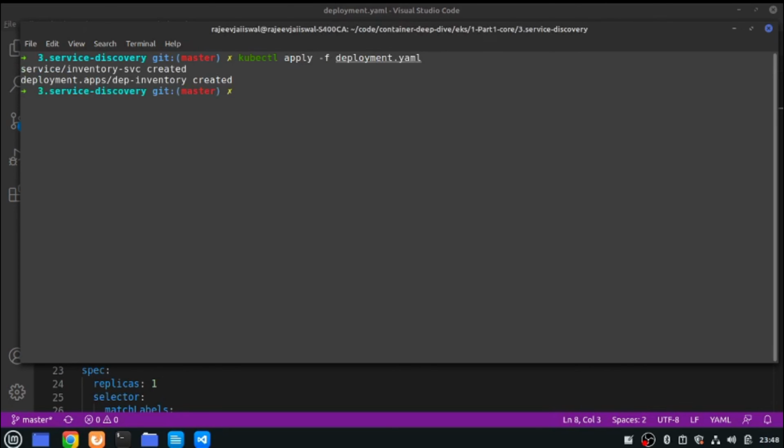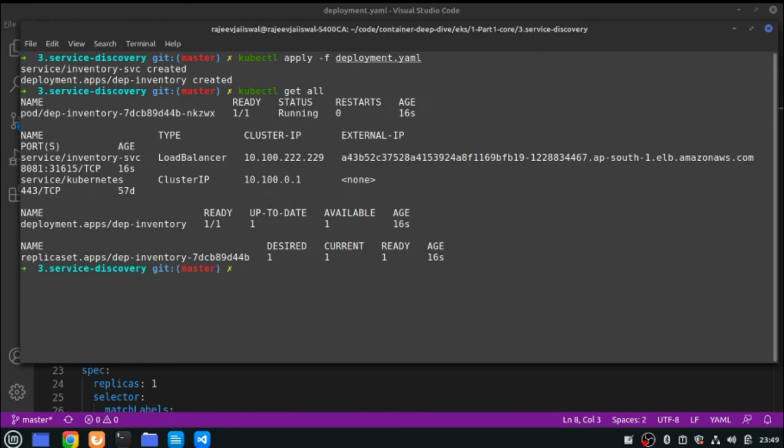Done. Since we are creating a load balancer, it will take some time because getting the load balancer created on AWS takes some time, though the IP is already available. If you see, this is my service, the type is load balancer, and I got an external DNS name for that.